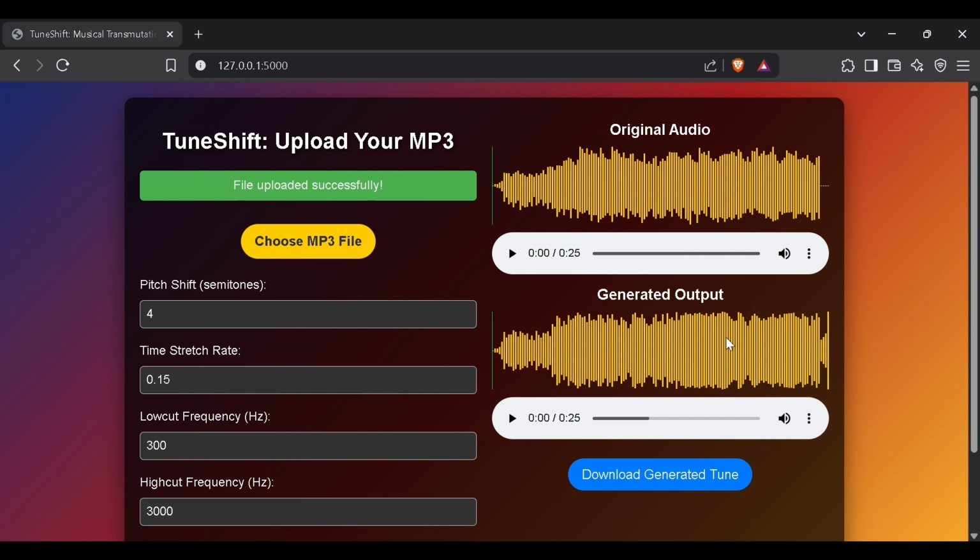So our primary objective is to produce a tune that is similar to the original one but altered with certain characteristics based on the parameters. This is useful for musicians, audio editors, and those who love music and try to modify their background scores. So this is the original input.